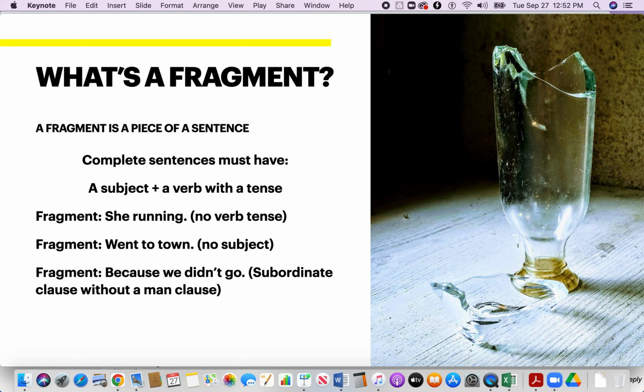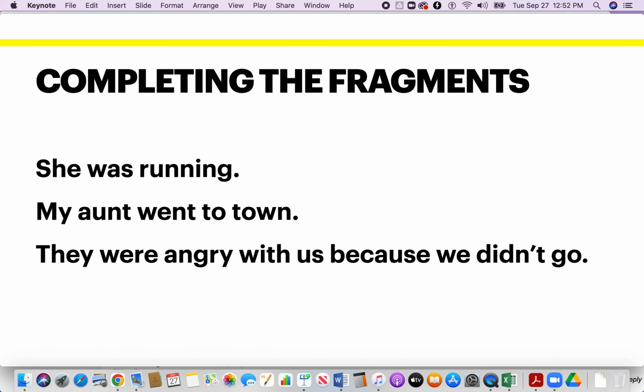Here's another fragment. Went to town. Went is past tense, okay, but there's no subject. Another kind of fragment is a subordinate clause without a main clause, such as: because we didn't go. That is a clause, but it is a subordinate clause and it is considered a fragment.